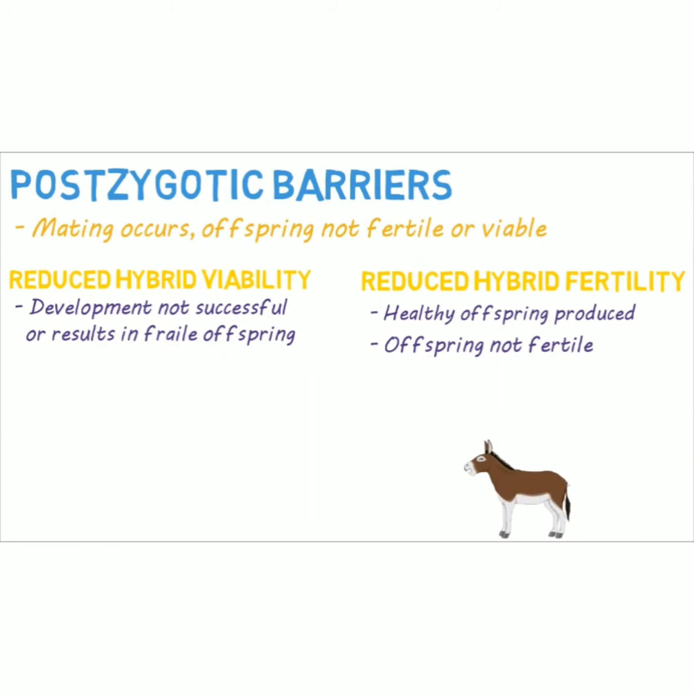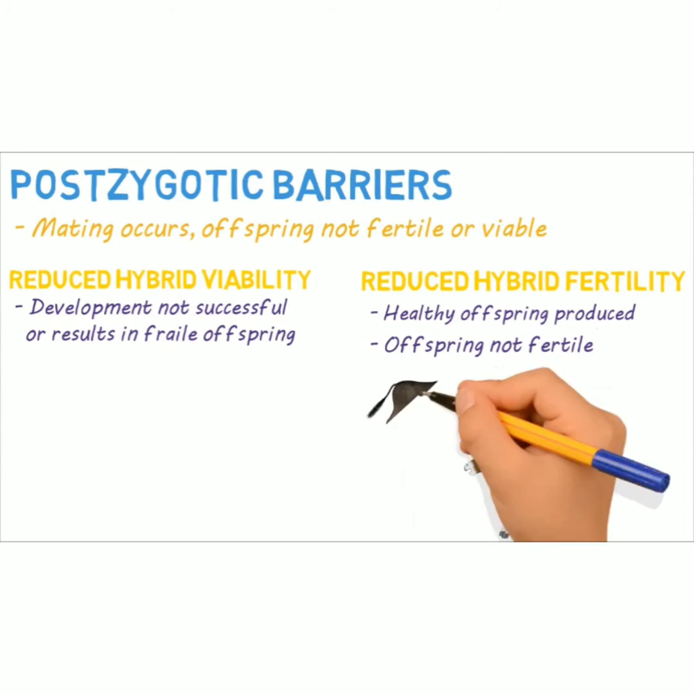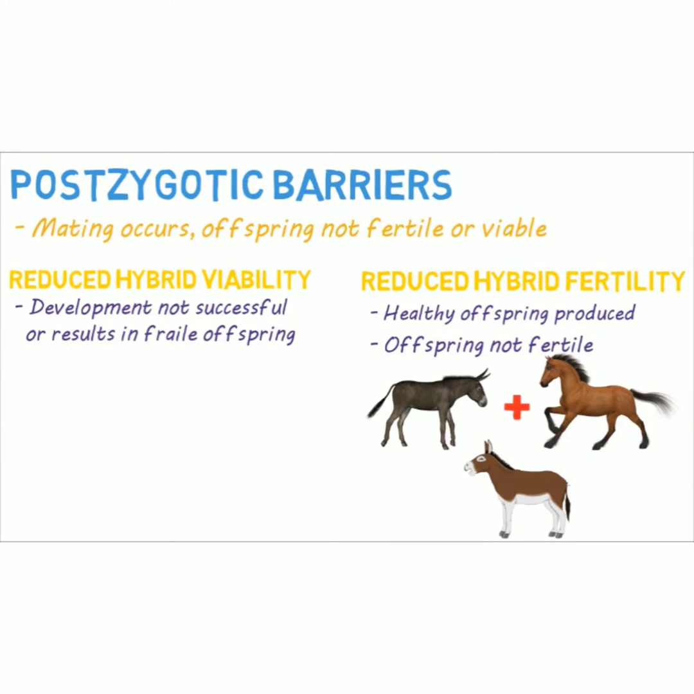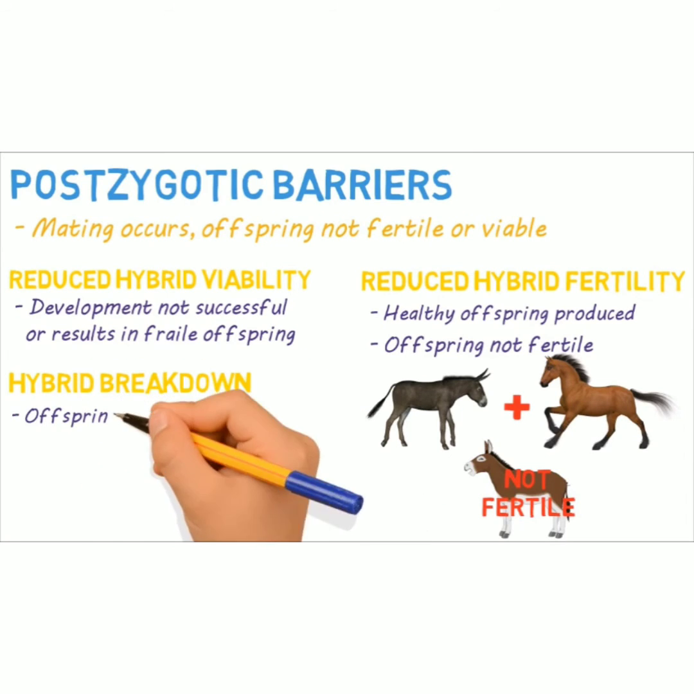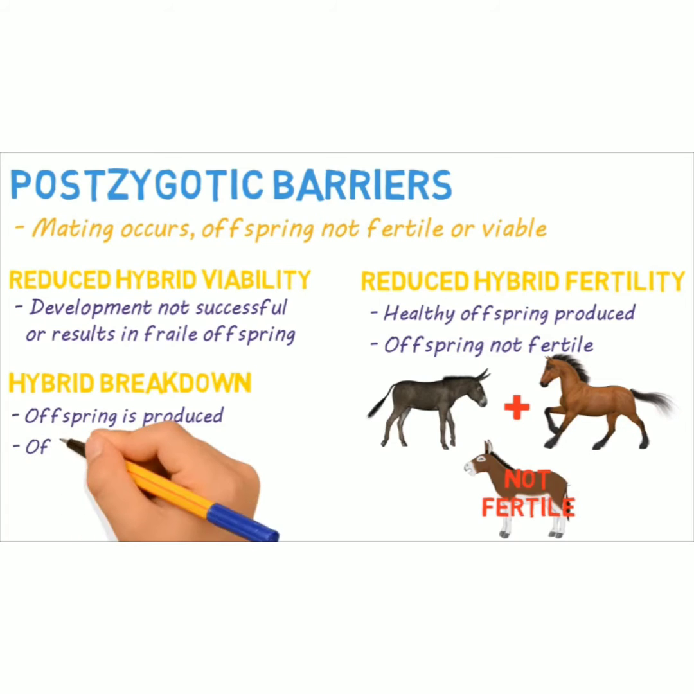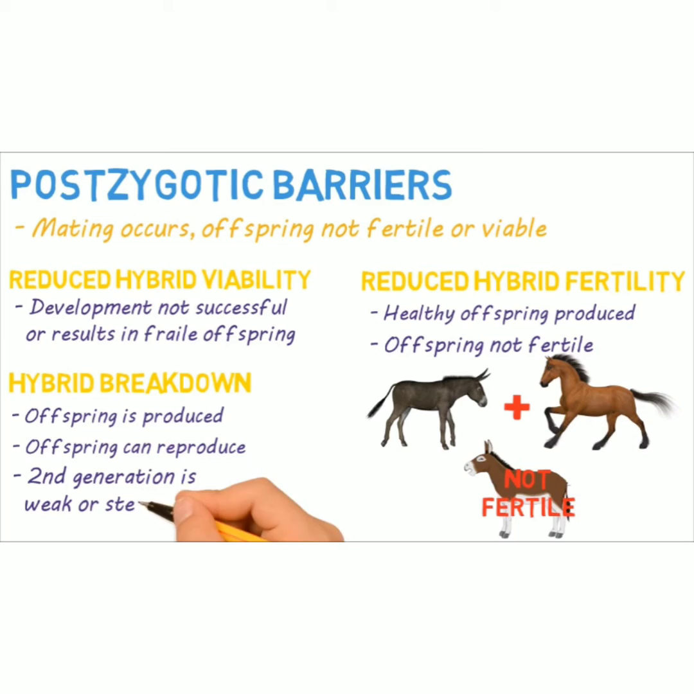The classic case is a mule, the offspring of a male donkey and a female horse. The mule lives a full life and functions just fine, except when it comes to reproducing. This is one reason that donkeys and horses are considered to be different species. A final example of a postzygotic barrier is hybrid breakdown, in which offspring are produced and those offspring may be able to reproduce but the second generation will be weak or sterile.